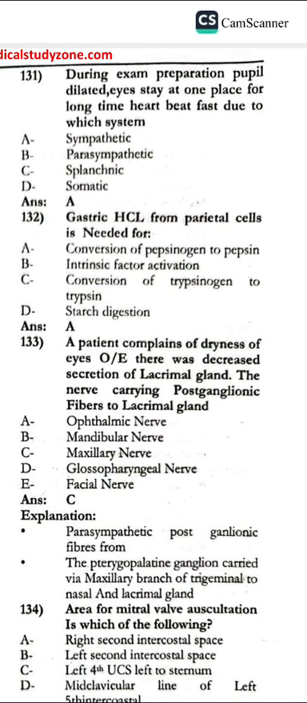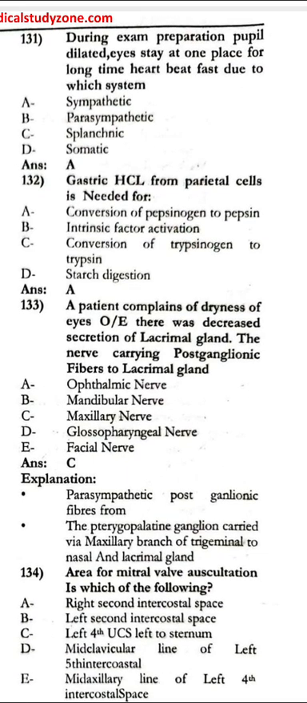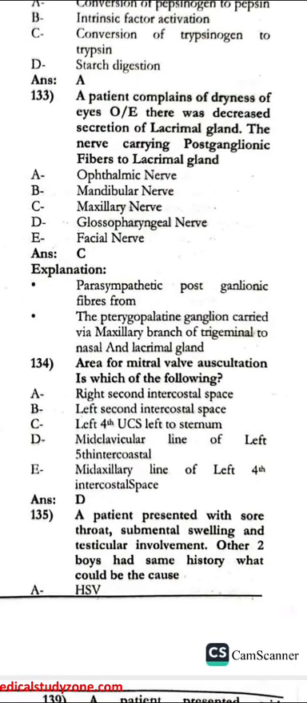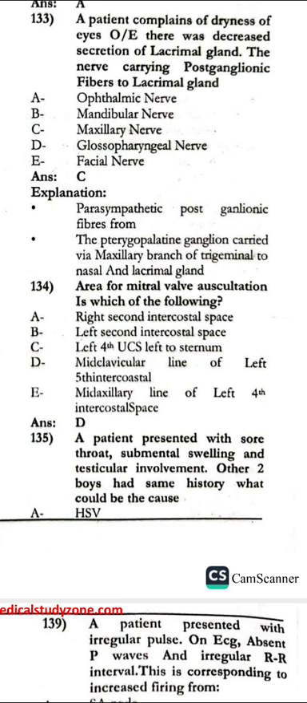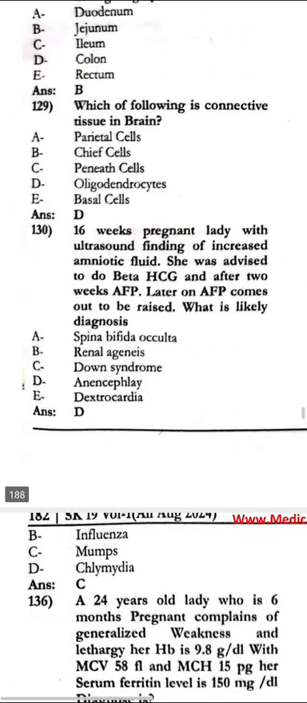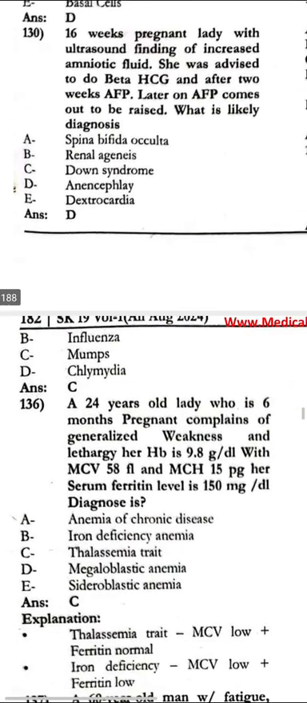The patient complains of dryness of eyes. On examination, there was decreased secretion of the lacrimal gland. The nerve carrying the postganglionic fibers to the lacrimal gland is the maxillary nerve. The area for the mitral valve auscultation is which of the following? The mid-clavicular line of the left fifth intercostal space. The patient presented with sore throat, swelling, and testicular involvement. Her two boys have the same history. That could be mumps.